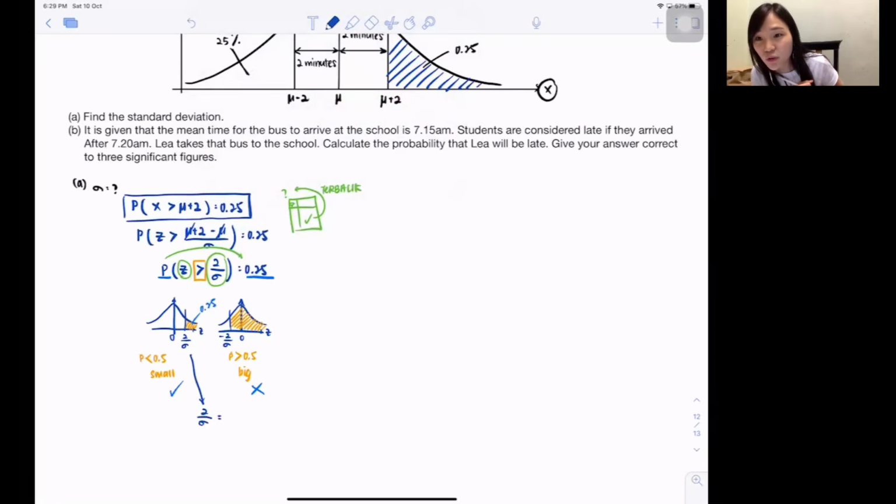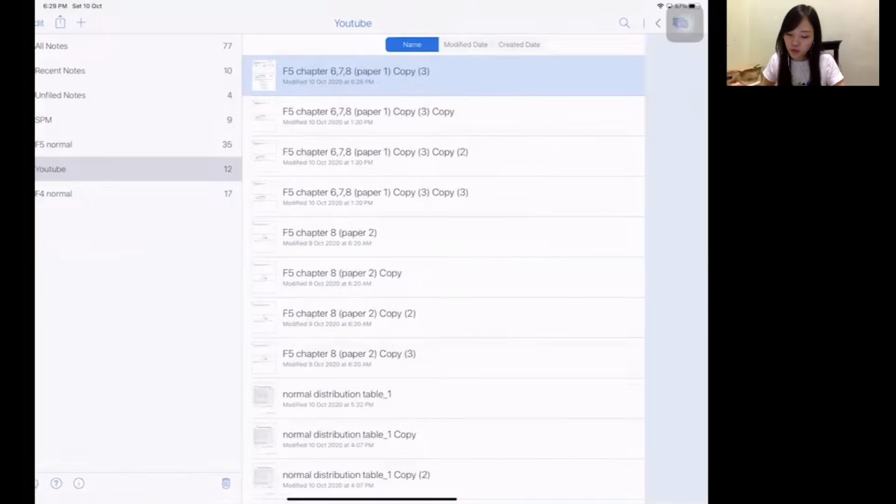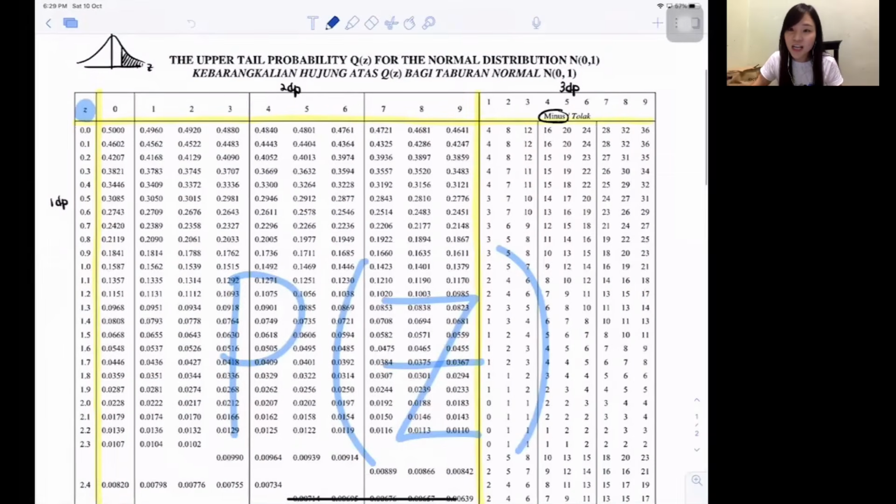Don't straight away tell me equivalent to 0.25. I guess must look at the table, right? So let's go to the table, look for 0.25. Table is here. So inside, you're going to look for terbalik, right? Go inside. Inside, look for 0.25. Isn't it the nearest 0.25 I can see is this one? Don't tell me choosing this because the back part is called tolak. So you are only allowed to choose something slightly bigger. Then you tolak. Only then will you be going nearer to whatever you want. So I will choose something bigger.